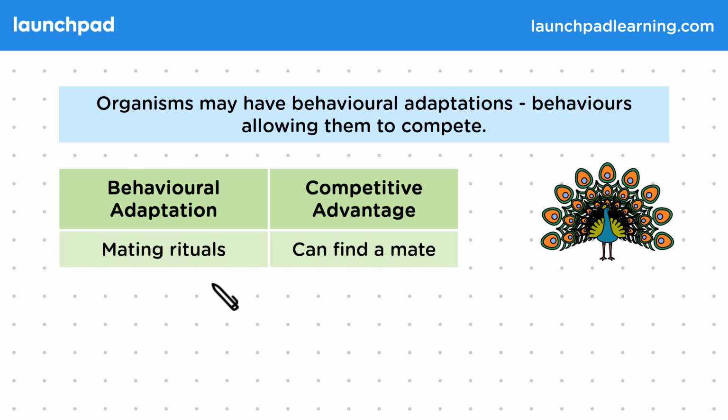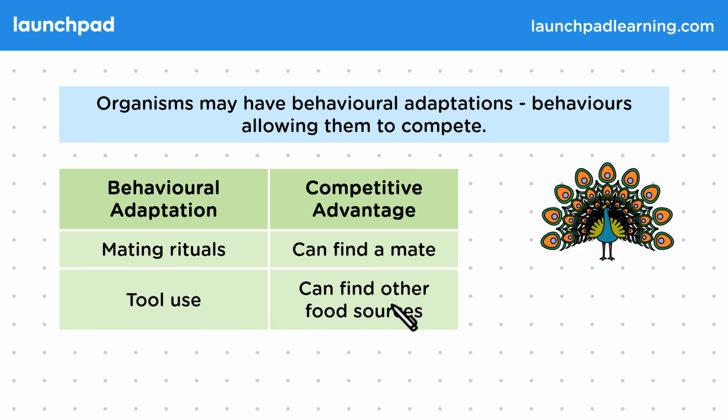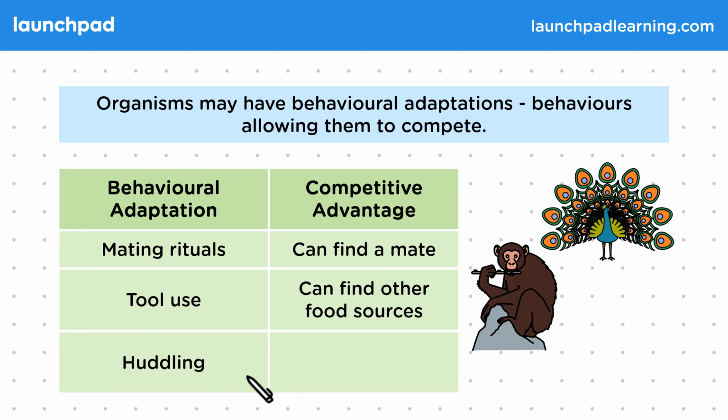Another interesting behavioural adaptation is tool use. This helps animals to find other food sources. In the wild, chimpanzees have been observed using a wide range of tools, including selecting and stripping a stick of its leaves to poke into termite mounds. After some termites have climbed onto the stick, the chimpanzee can extract it and eat them.